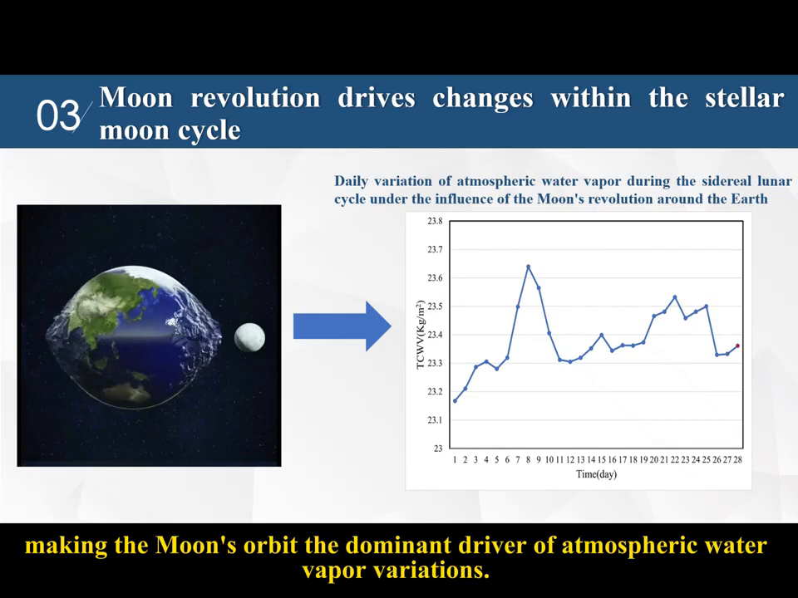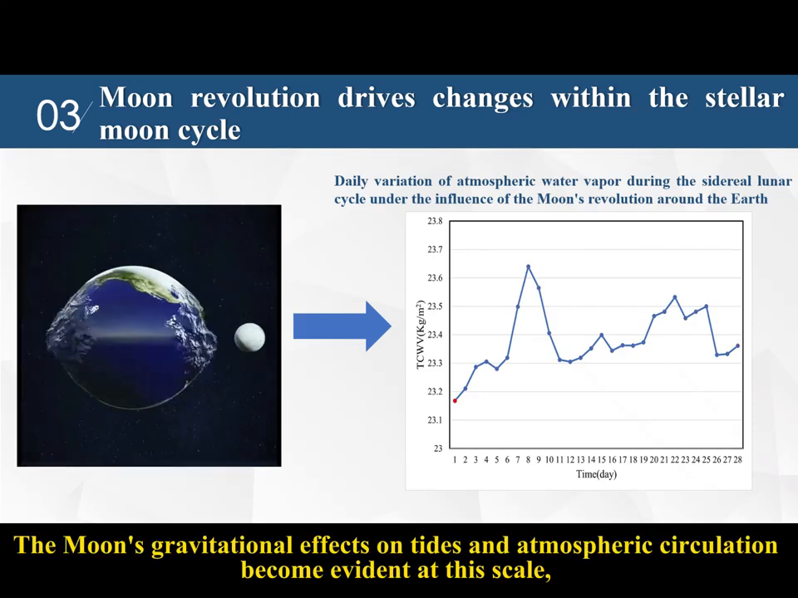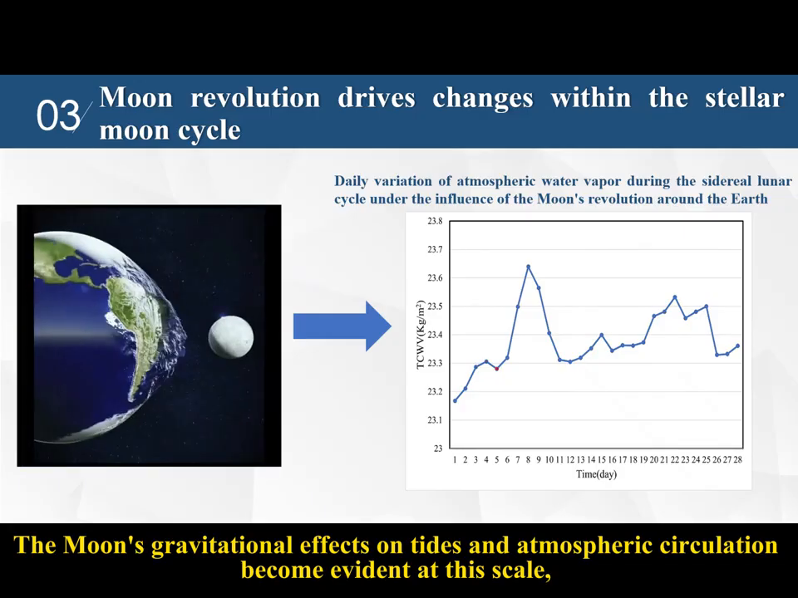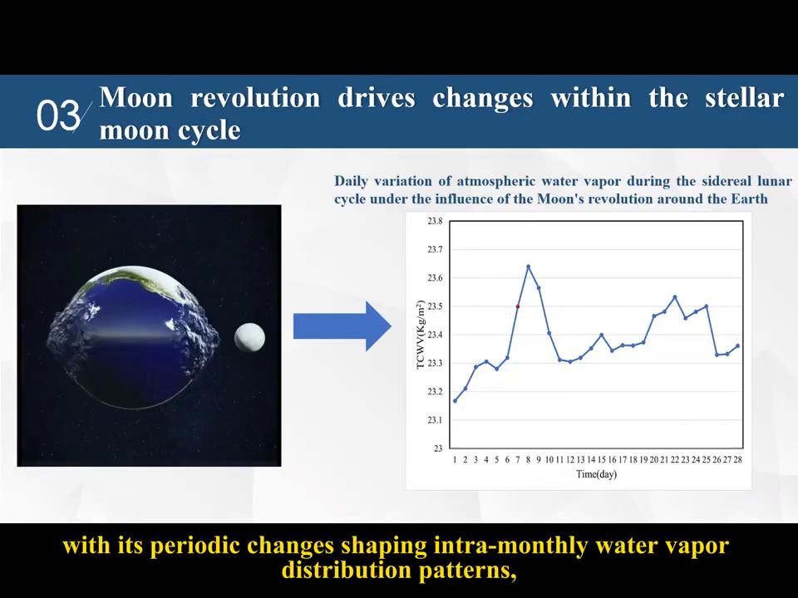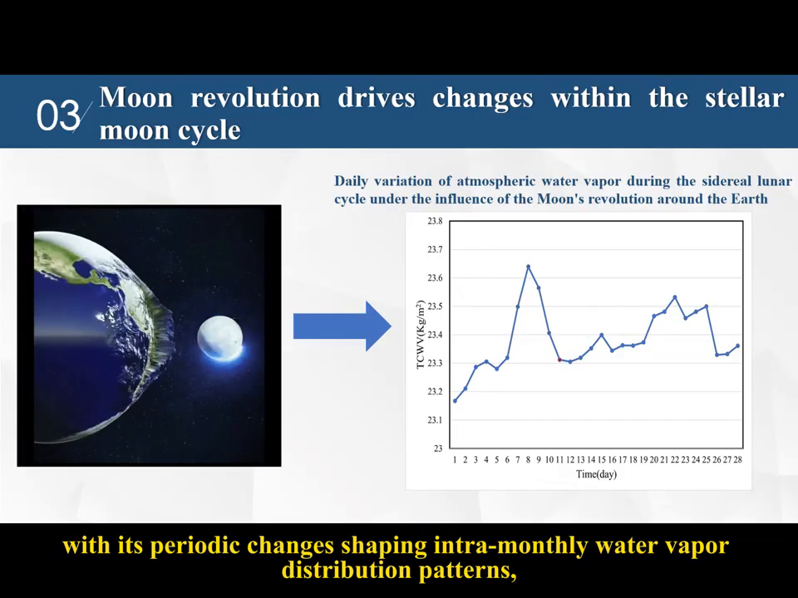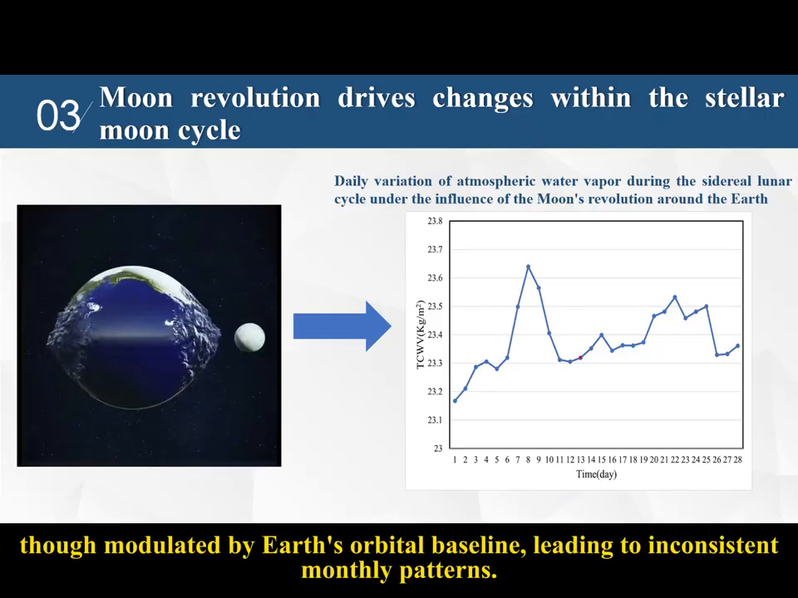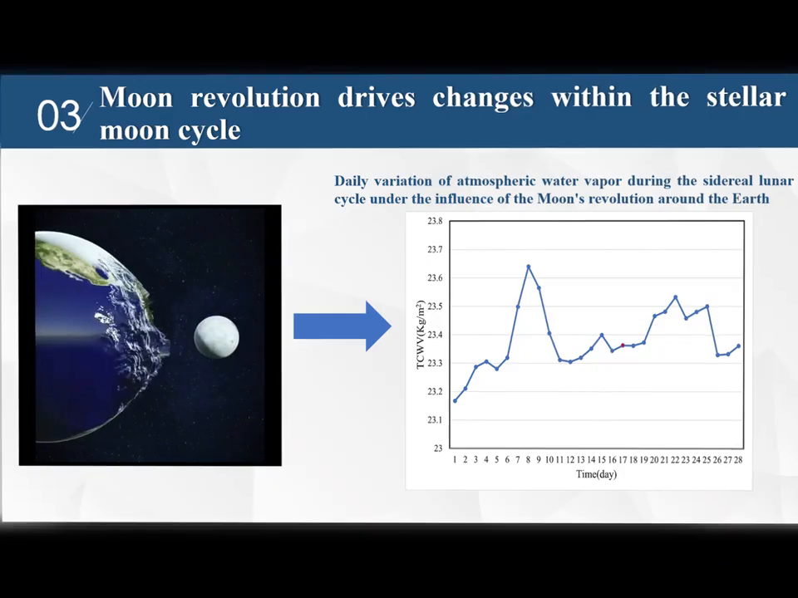The Moon's gravitational effects on tides and atmospheric circulation become evident at this scale, with its periodic changes shaping intermonthly water vapor distribution patterns, though modulated by Earth's orbital baseline, leading to inconsistent monthly patterns.